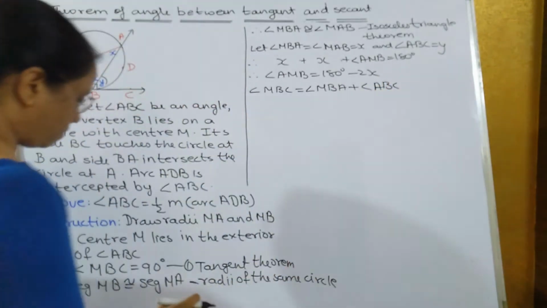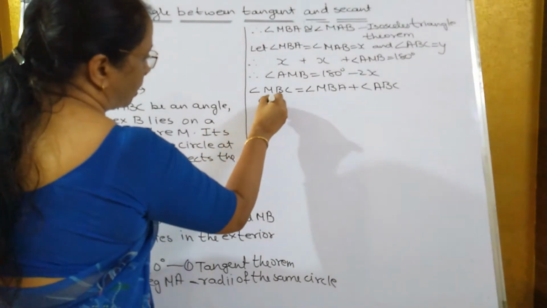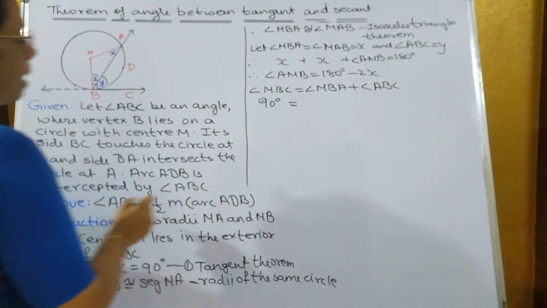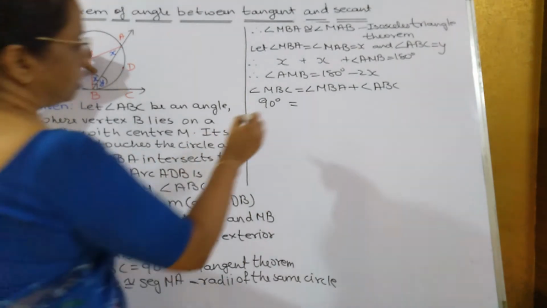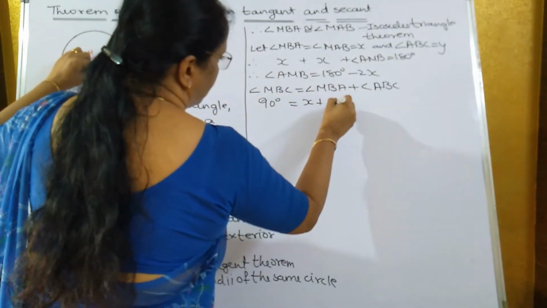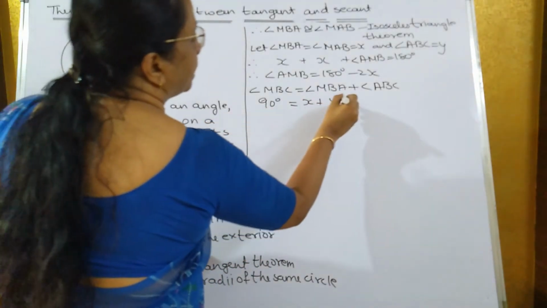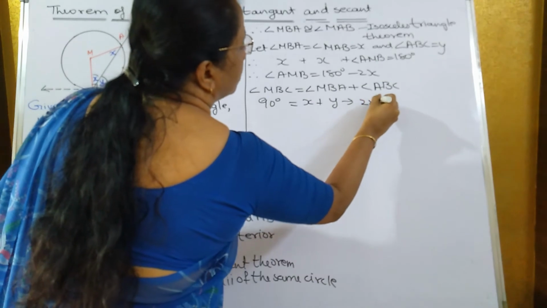Now from 1 we have got MBC is equal to 90 degrees. So 90 degrees is equal to MBA, which is X, and ABC, which is Y. X plus Y. Now multiply both sides by 2.